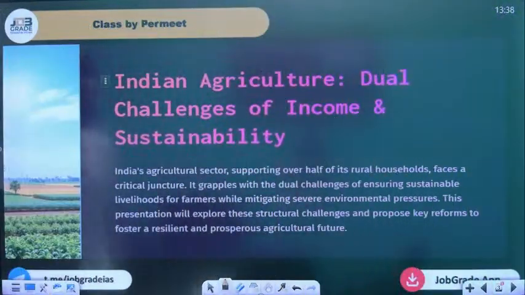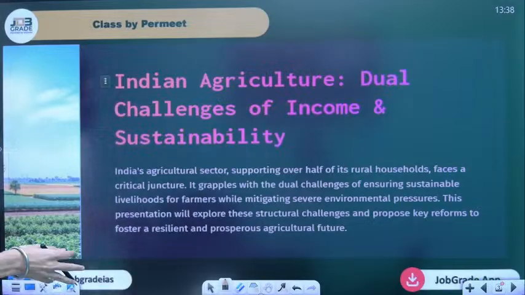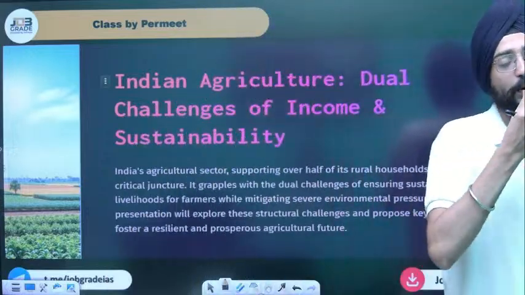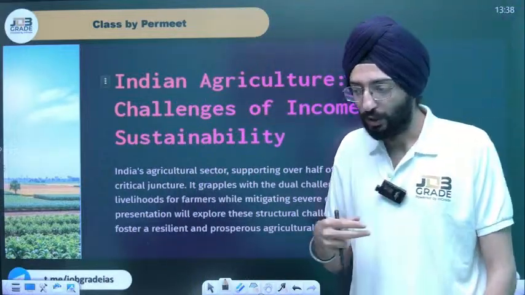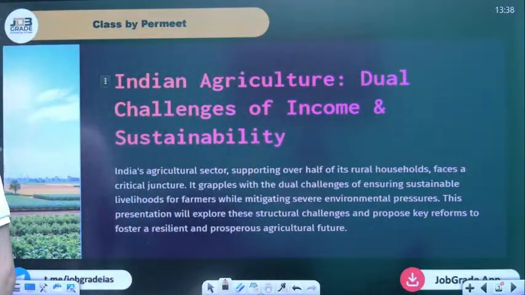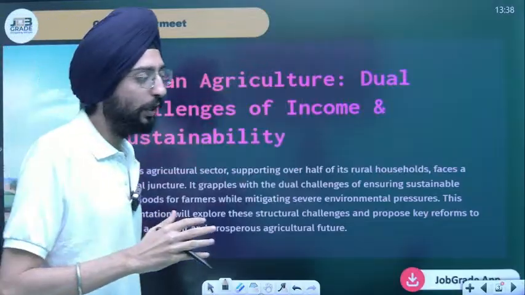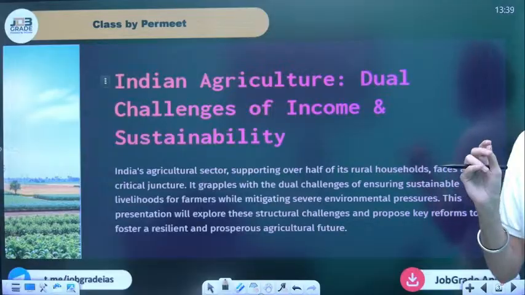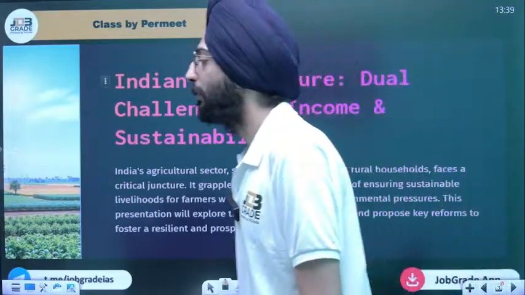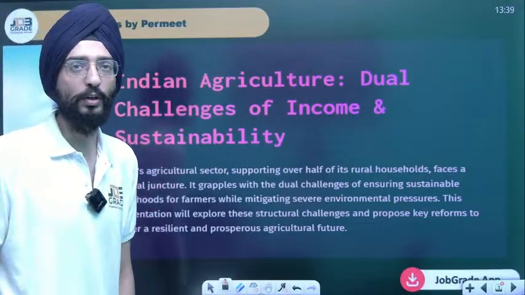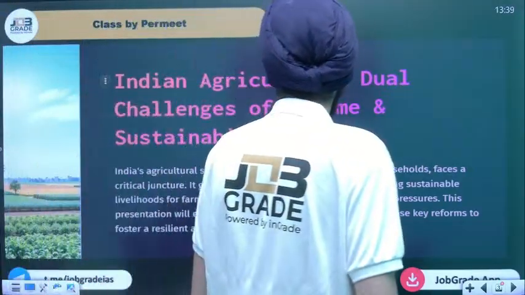So, Indian agriculture: dual challenges of income and sustainability. Earlier we had what we called the doubling of farmers' income by 2022, which we haven't fulfilled as of now. A lot of problems were there, elections were there, but that's not the point. We have missed the chance of doubling the farmers' income by 2022. That was the target that we missed. It was a missed shot.